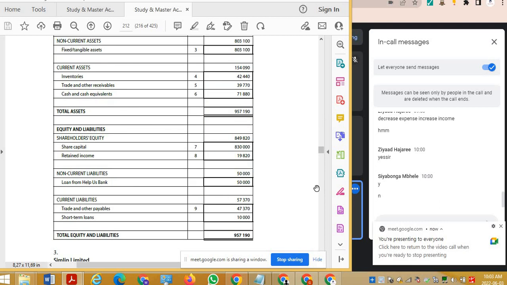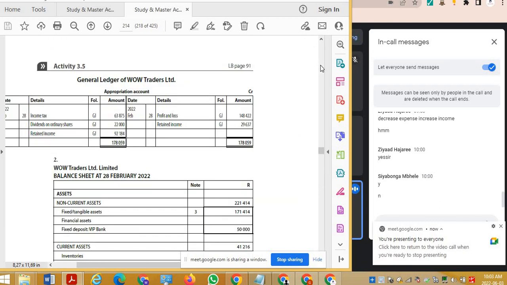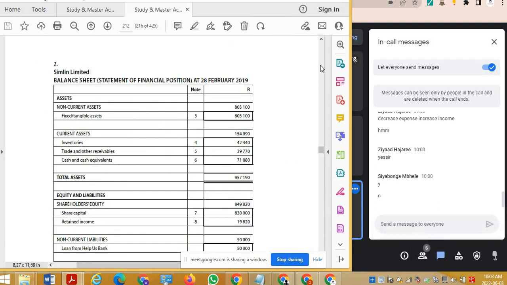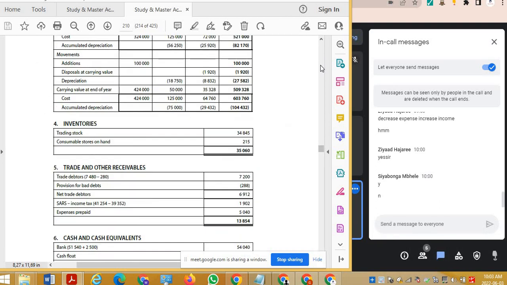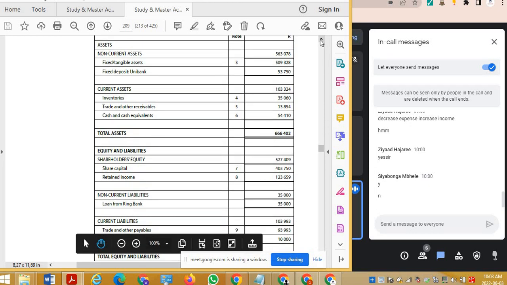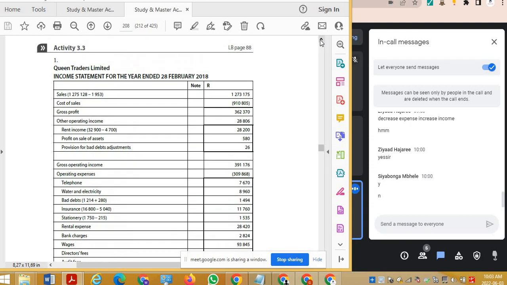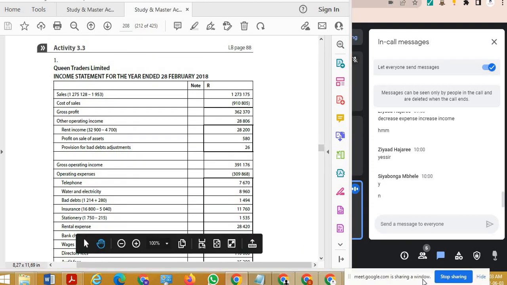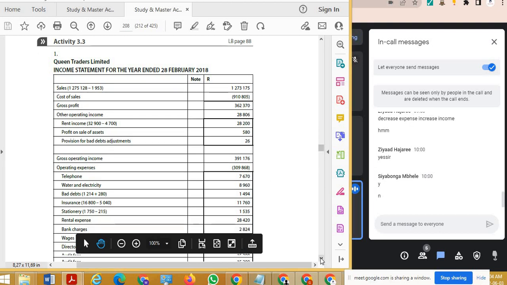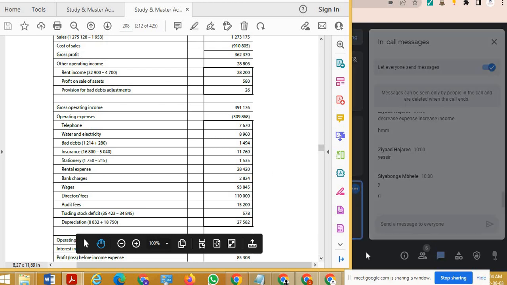Sorry about this. I didn't write down the number. Almost. Okay, so this is the start of the question. You can see the income statement. Once again, we're doing the same sort of adjustments. The adjustments aren't the worst thing in the world. Don't forget to write your provision for bad debts adjustment that it usually comes in. There was a profit on sale of a disposal.